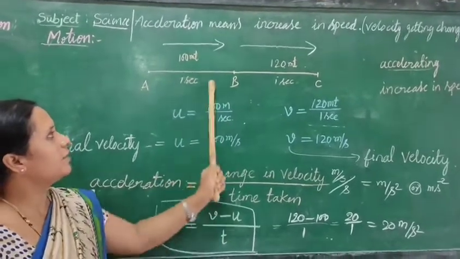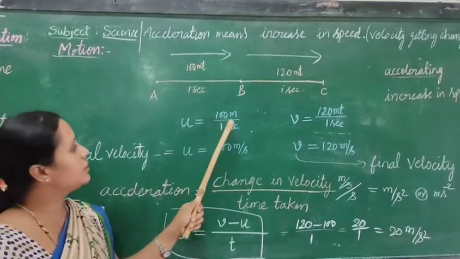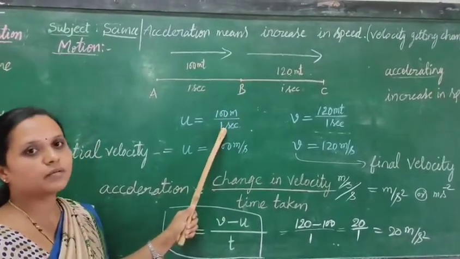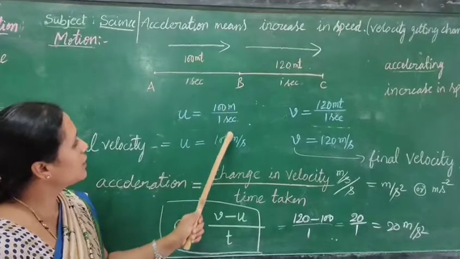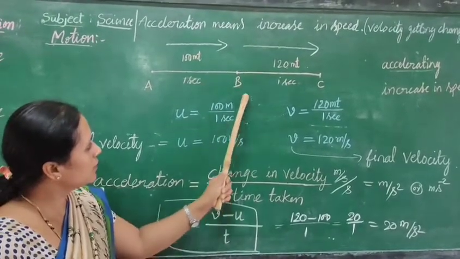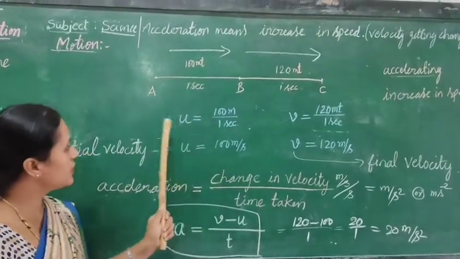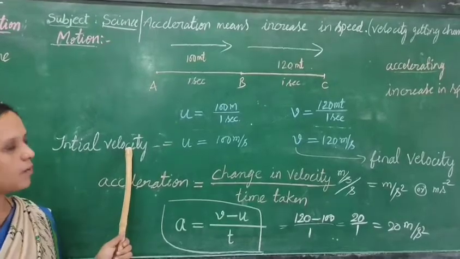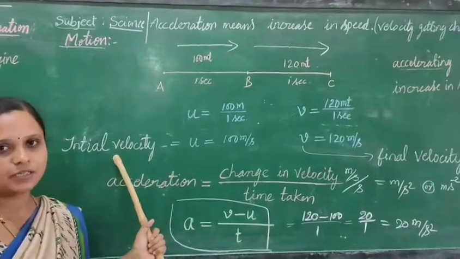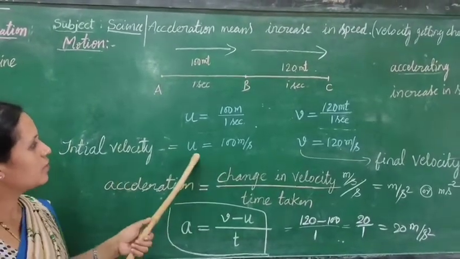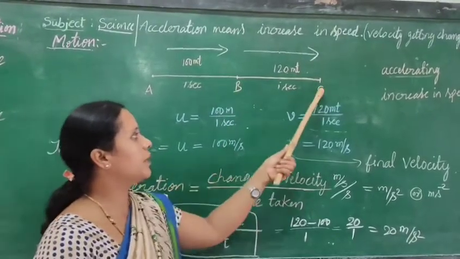We call it velocity. What is meant by velocity? Velocity is nothing but the displacement divided by time taken. Here, the displacement from A to B is 100 meters and the time is 1 second. So we call it u. This velocity is called u. u is the initial velocity, the velocity at the starting position.